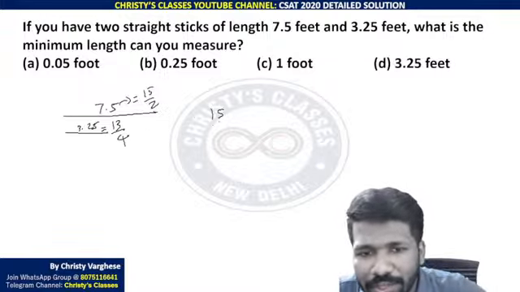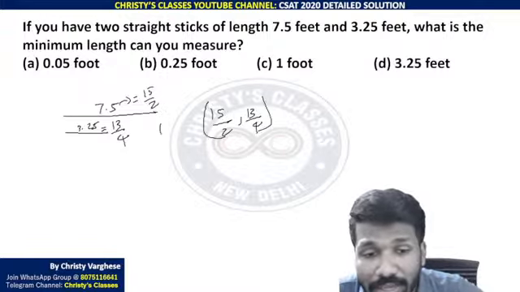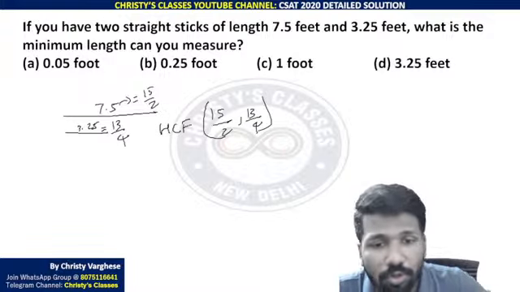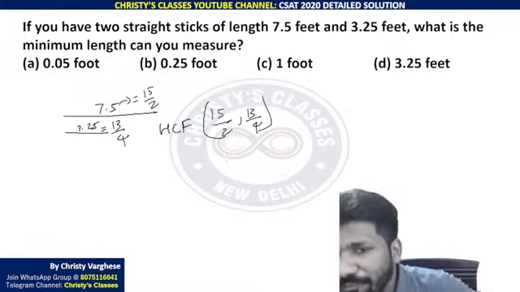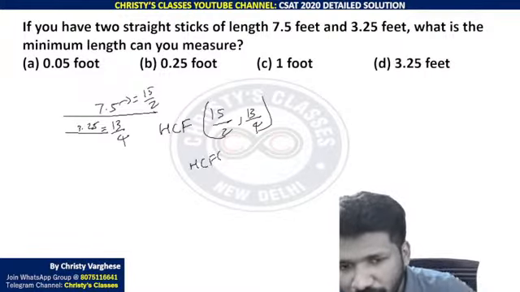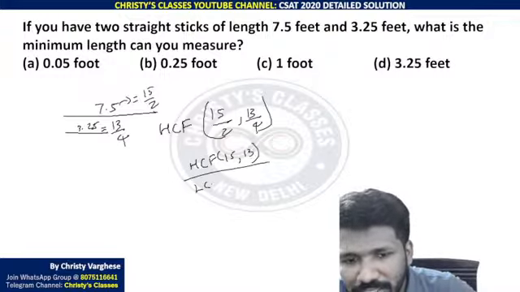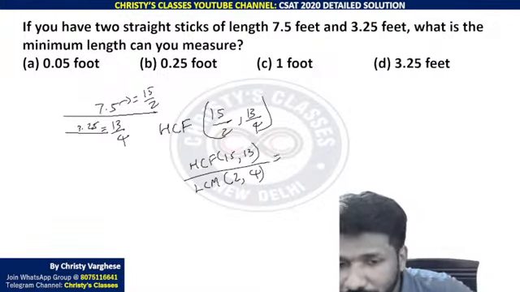So you need to find the HCF of 15 by 2 and 13 by 4. Not LCM, HCF, highest common factor or greatest common divisor. To find the HCF of fractions, you have to find the HCF of the numerators divided by the LCM of the denominators. Due to lack of time, I am not teaching the theory behind it, but I am just telling you how to do this.